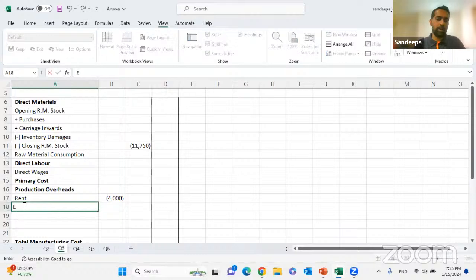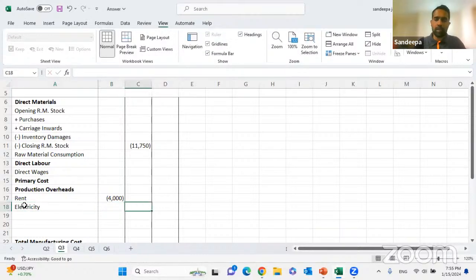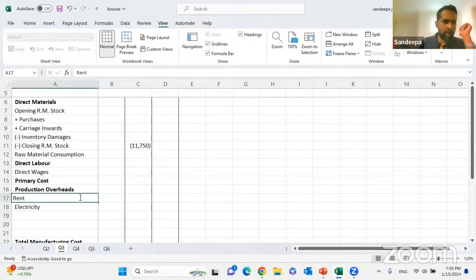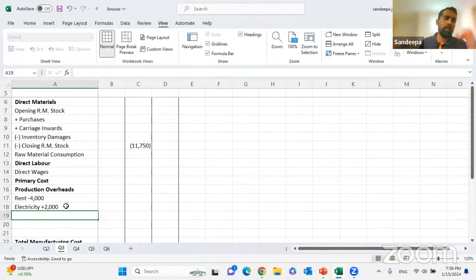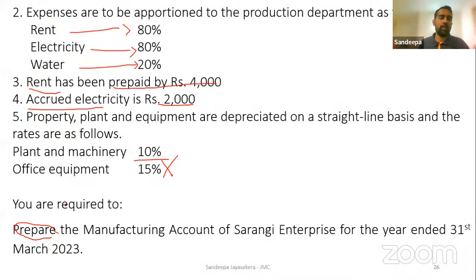We put that against electricity, that will be a plus 2,000. Right? I will show you how to write it. Write minus 4,000 next to rent and plus 2,000 next to electricity. Right? Now we have done the third and the fourth adjustment. Third and fourth done. Right?